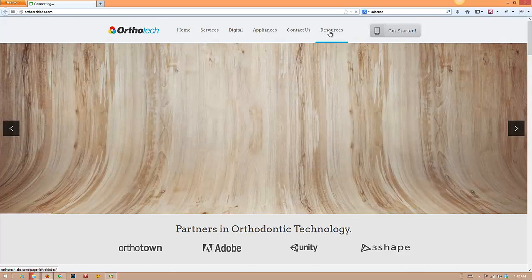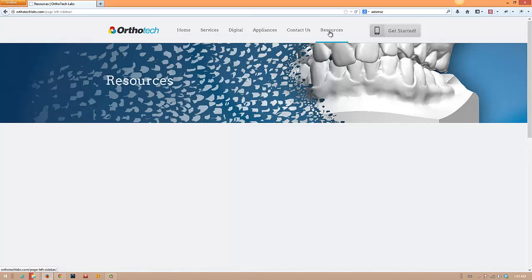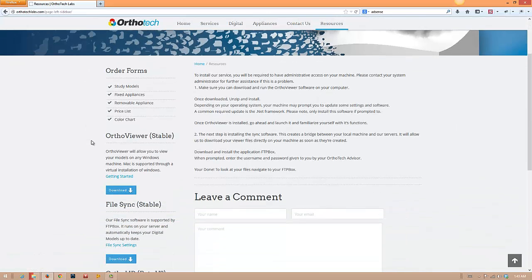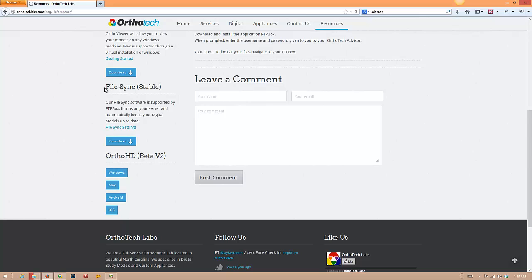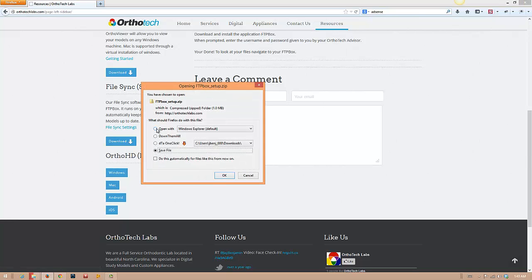Go over to your resources section and you're going to see a section called File Sync Stable. Click the download button. It's going to ask if you want to open or save it. Click Save and hit OK.